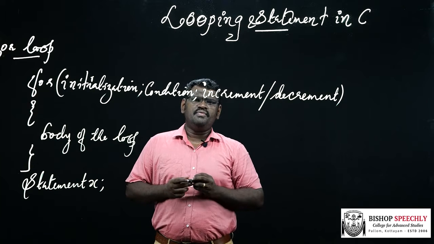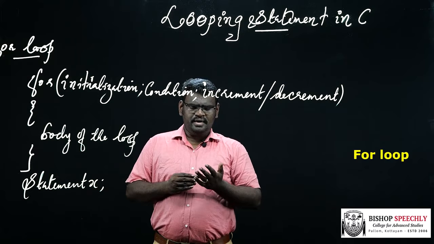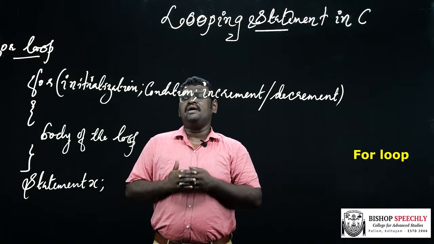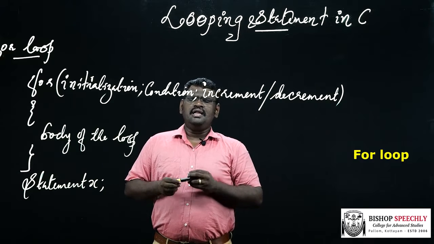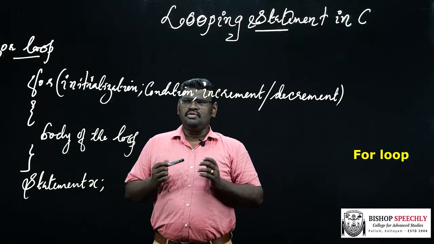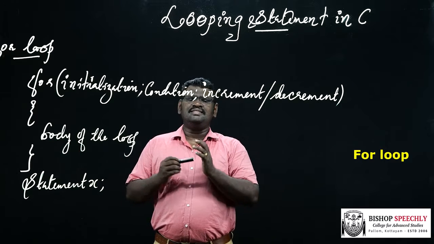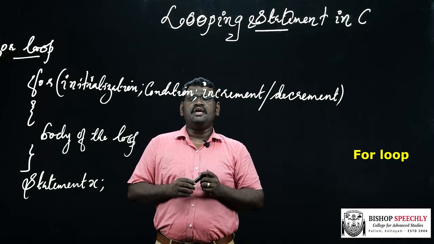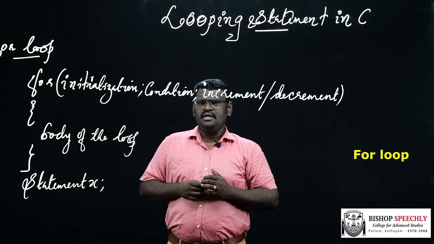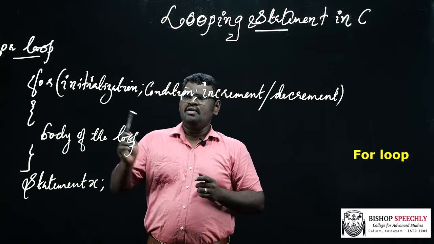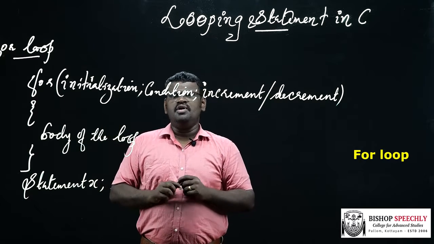The third type of loop is the for loop. The for loop is considered the most frequently used looping concept in all programming languages. Compared to other looping concepts such as while and do while, the for loop has the advantage that initialization, condition, and increment or decrement statements are specified in a single line. The general syntax for the for loop is: for, initialization, condition, increment or decrement, then the body of the loop.